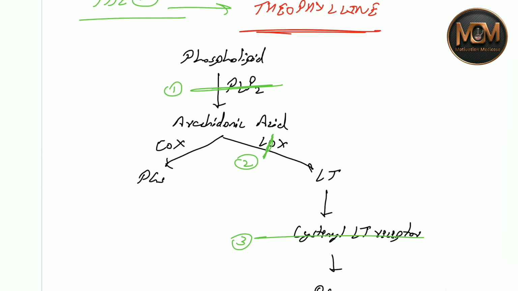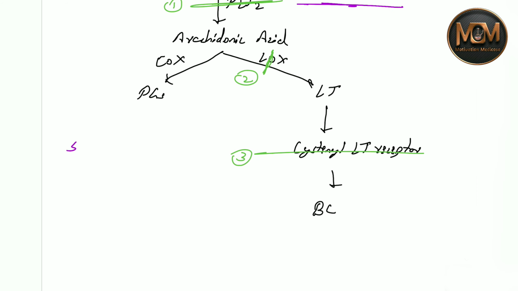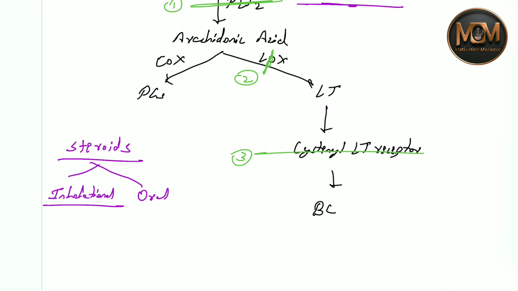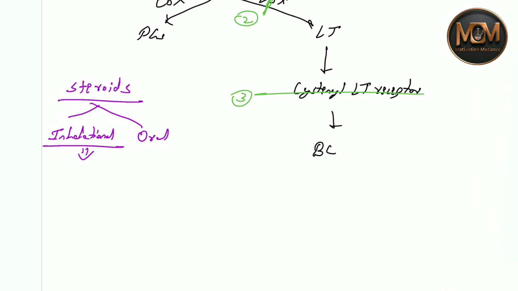The first is blocking phospholipase A2, and the drugs which we give are the steroids. The steroids are of two types: inhalational and oral. In asthma, we basically give inhalational steroids.